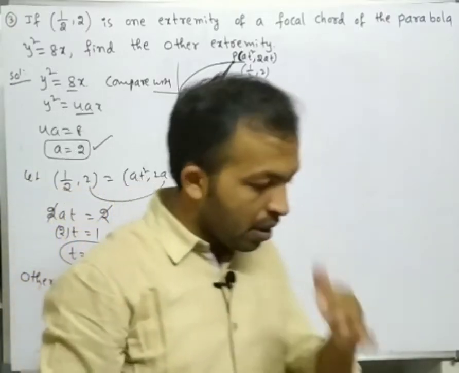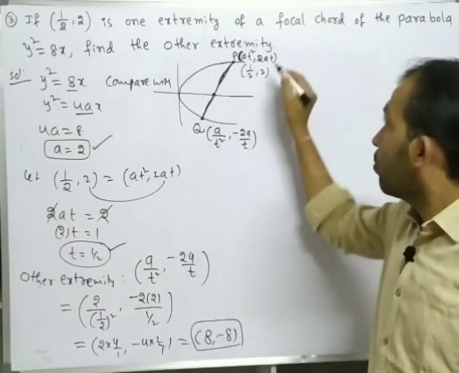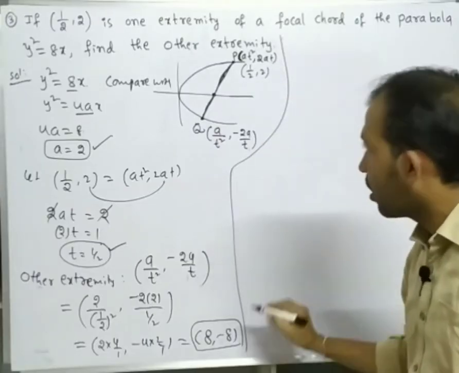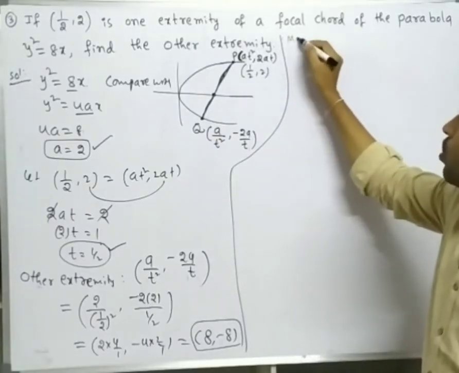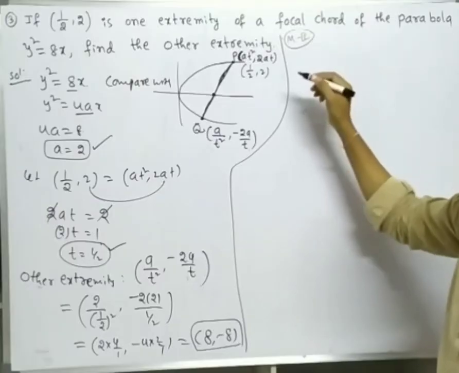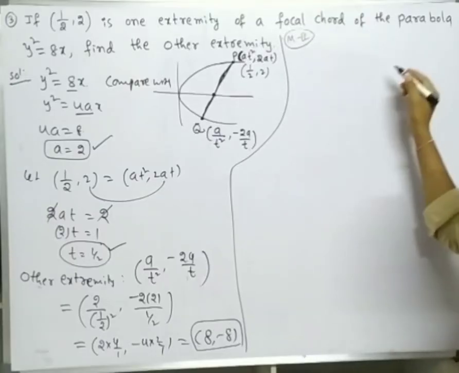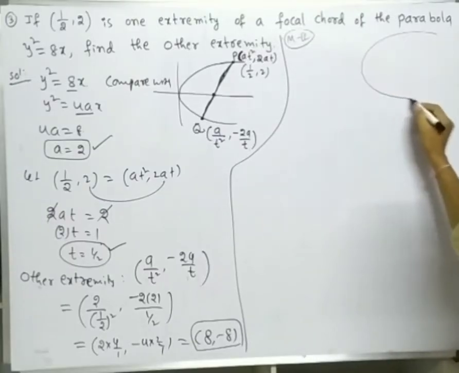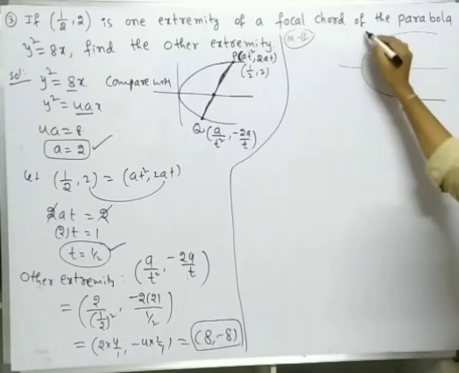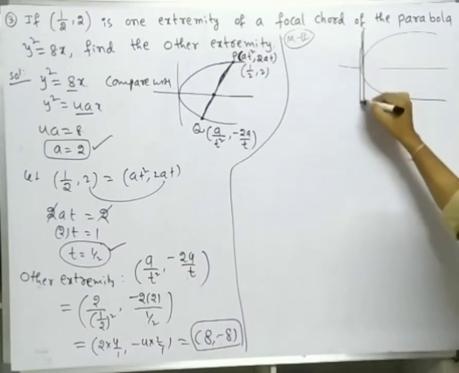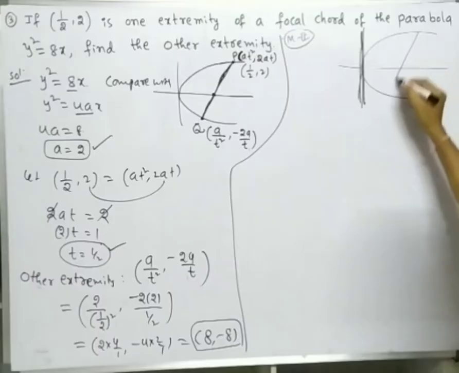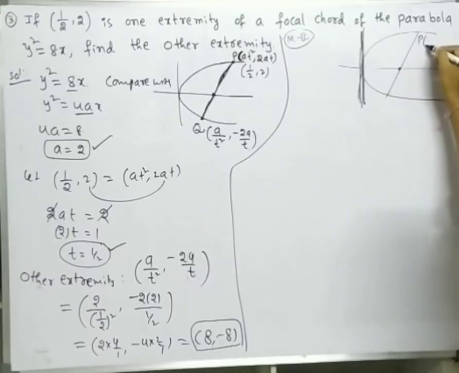Okay, so this is one way, and I am also explaining another method. Method 2 in Cartesian form. So this is the parabola. Let this point be P, (1 by 2 comma 2).